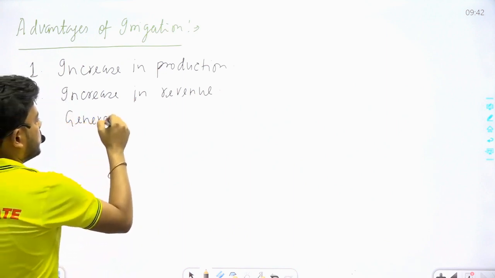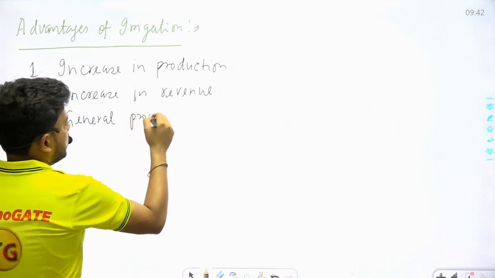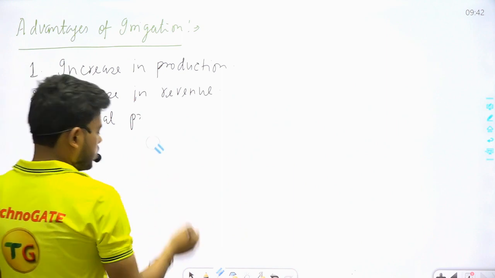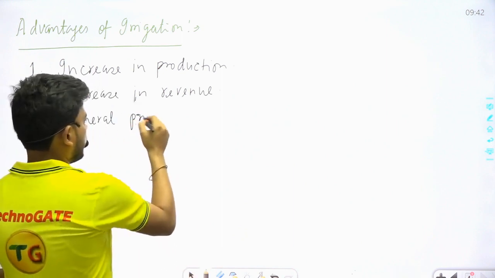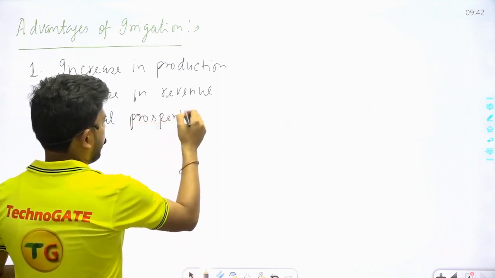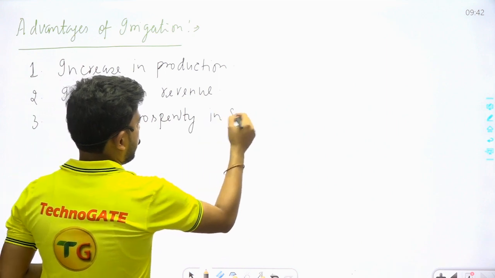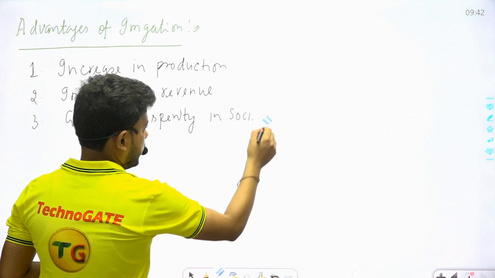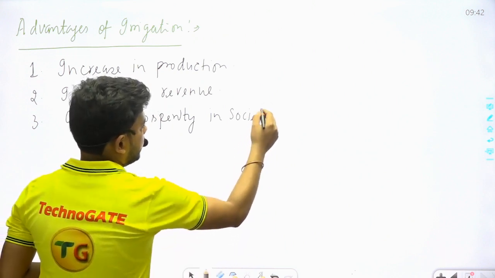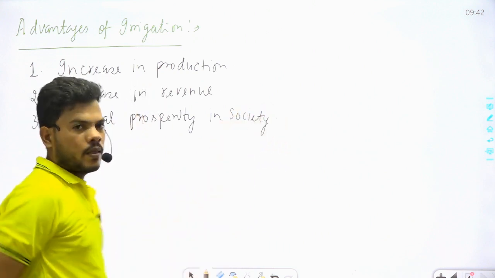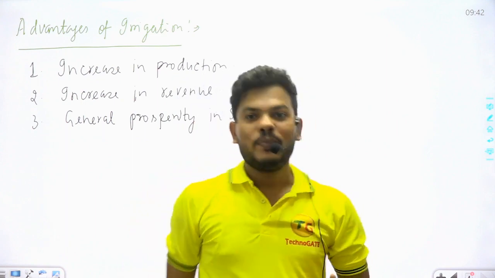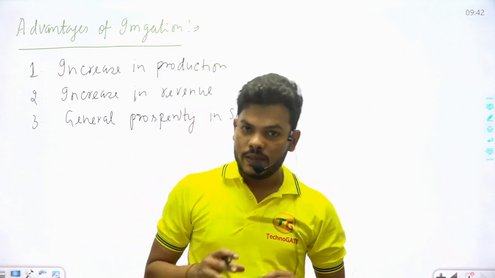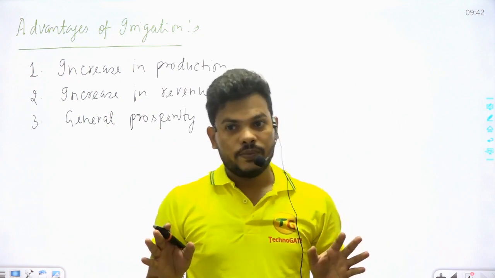General prosperity. What is the meaning of prosperity? If you have a sufficient amount of money, then you will be happy.